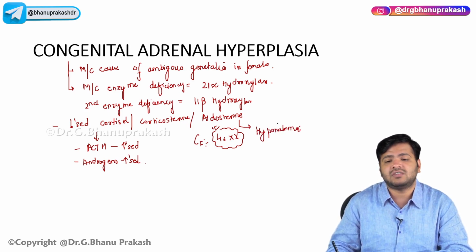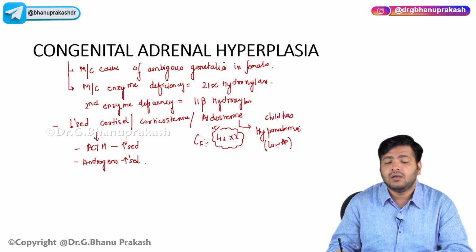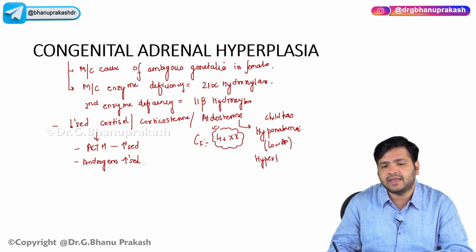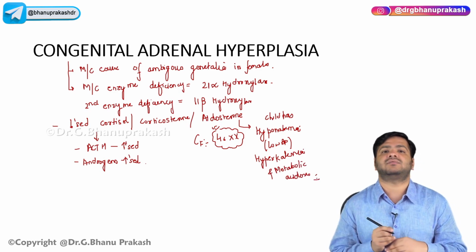The child will have low BP. On the opposite side, there will be hyperkalemia and metabolic acidosis.